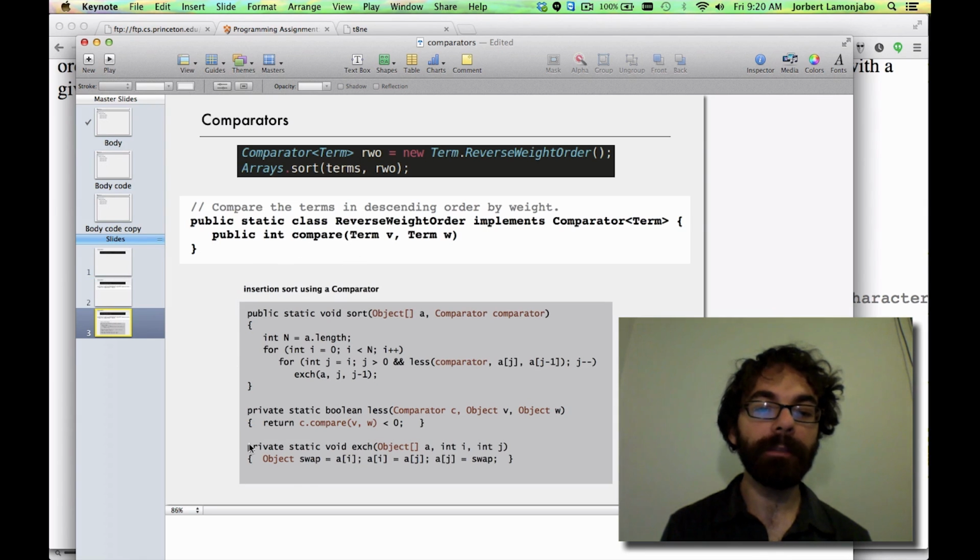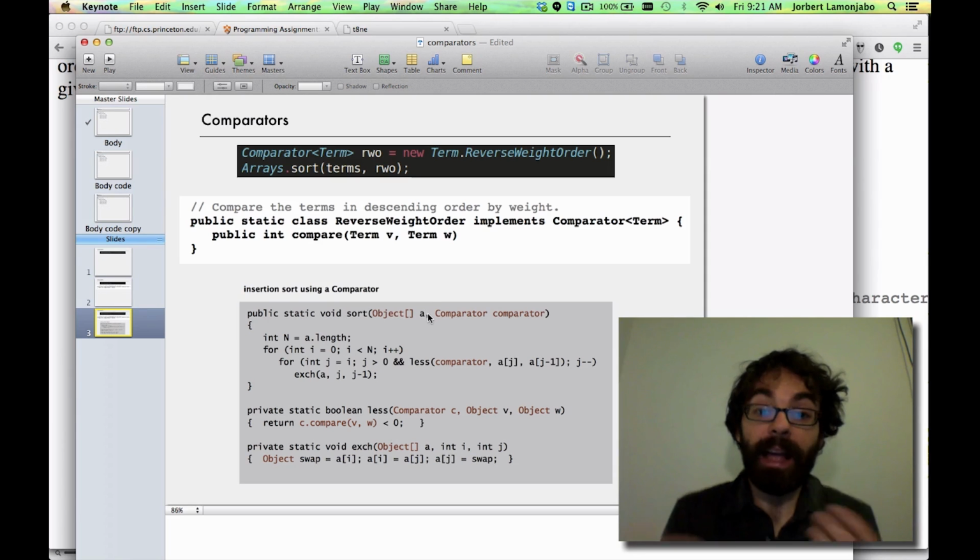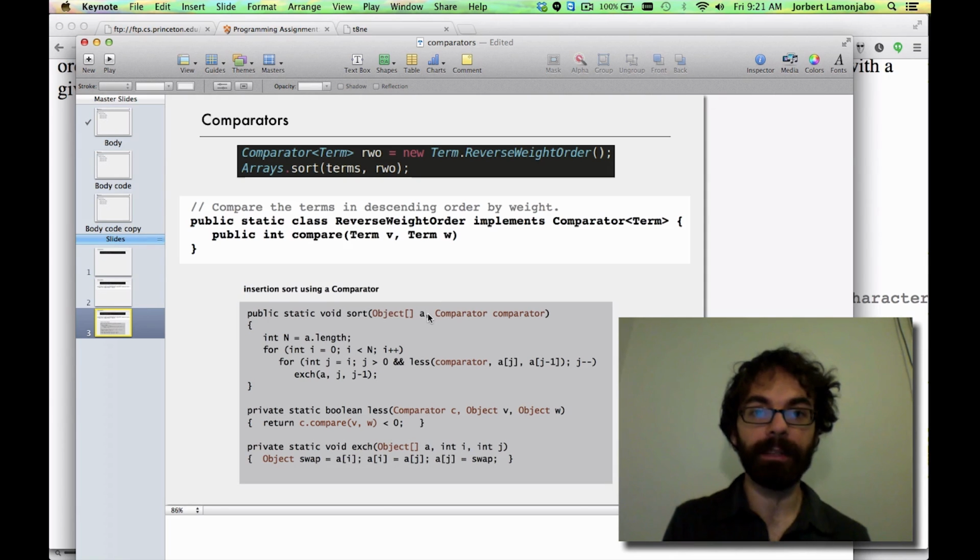Well, let's imagine we live in a terrible world where insertion sort is the system sort. So here's our insertion sort code. In this case, the sorting algorithm takes a set of objects to be compared. And then here is a little description, if you'd like, of how it should be doing the comparisons, like how we typed in use weight but backwards. This comparator is acting to do that.